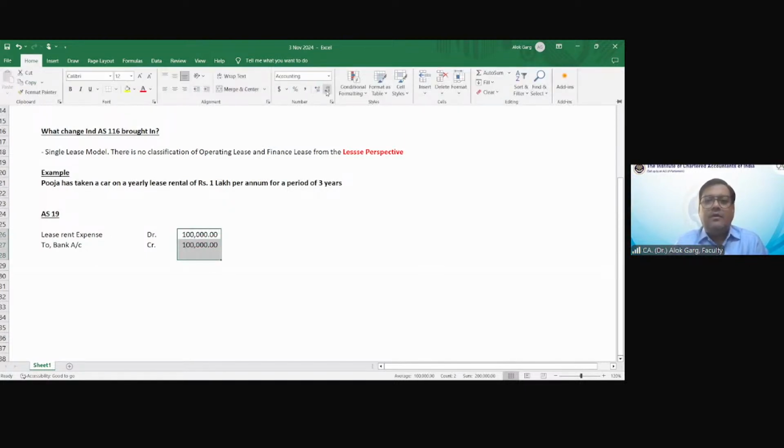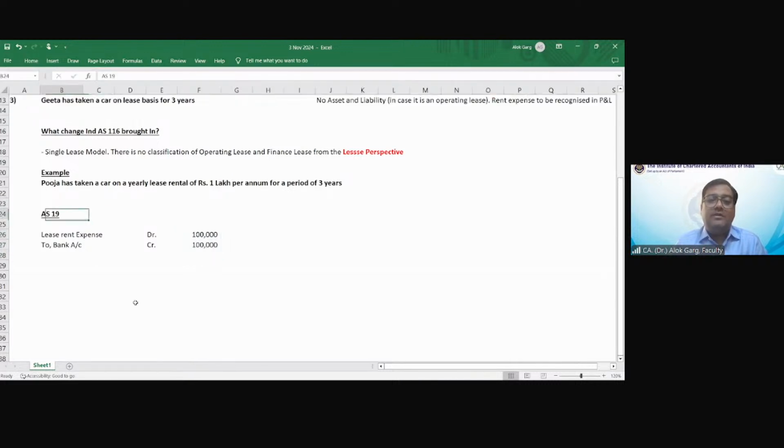Okay. What was the accounting in the old Ind AS 17? Old Ind AS 17 में क्या accounting होती थी? And within bracket, let me write that, old version of Ind AS, which is not applicable now. What was the accounting in the old Ind AS 17? Same accounting of AS 19, same.